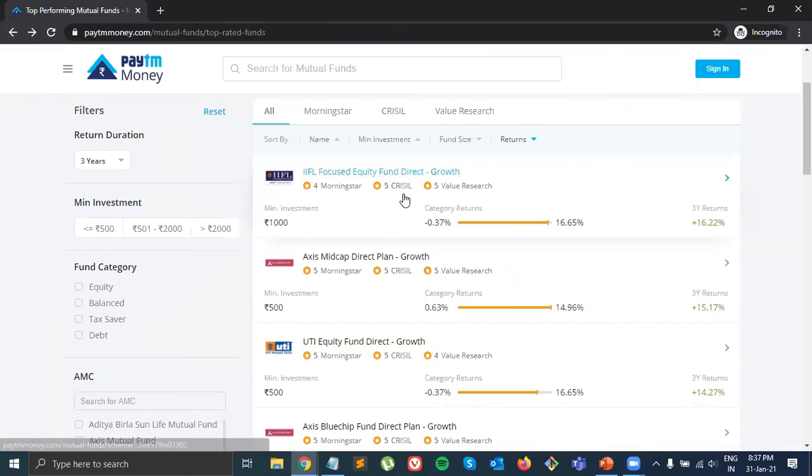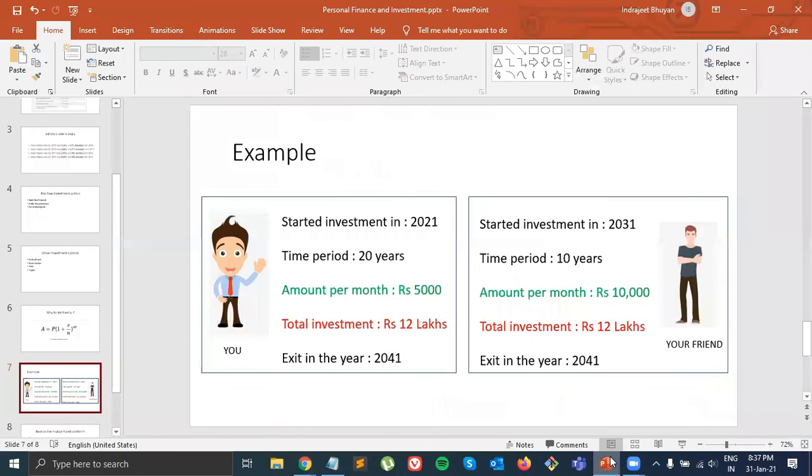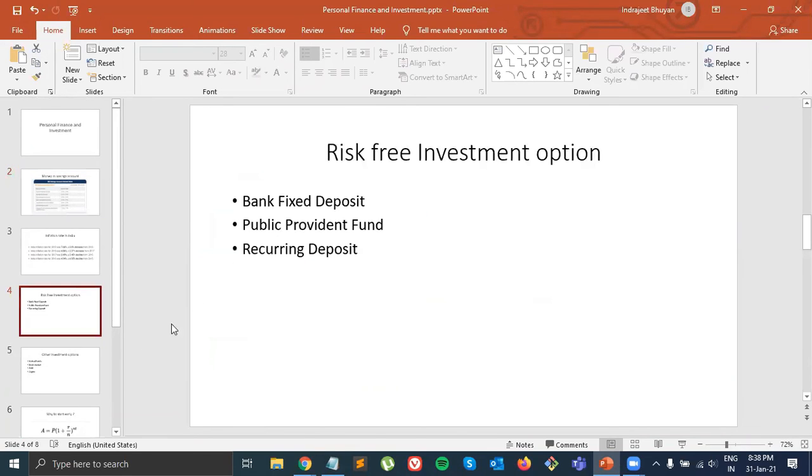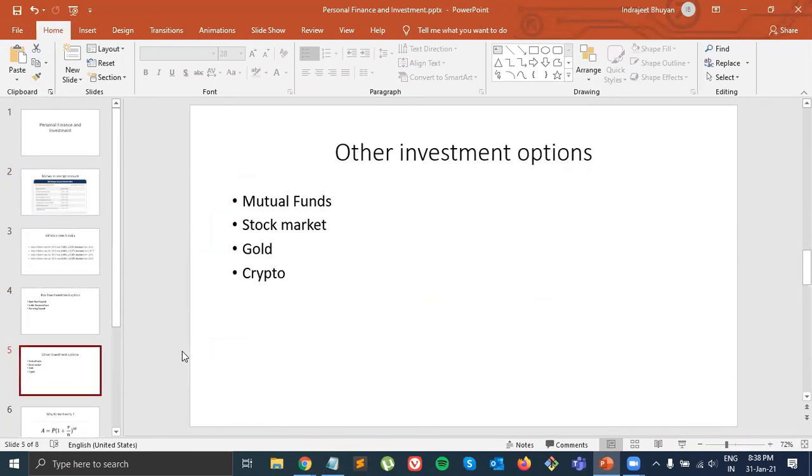If you have any doubt till here, you can ask me, then we can come towards the end. Now I guess you know why only putting money in a savings account is not a good option. I'm not saying put all the money in other options. You should have some money in savings as well, because it's an emergency fund, right? But apart from that, if you have extra money, you can always put it in these or this.